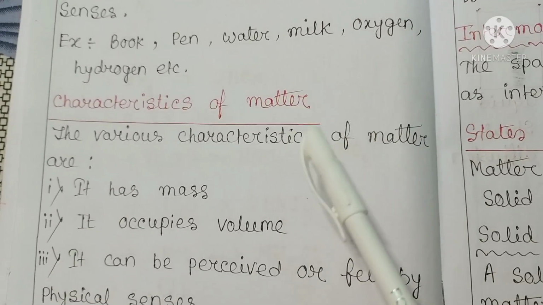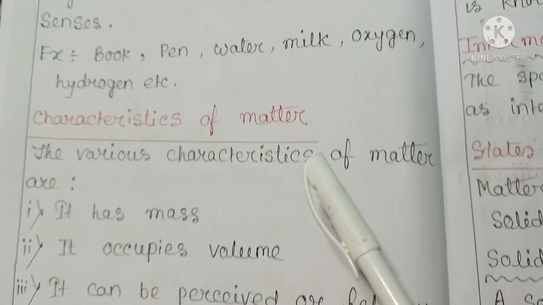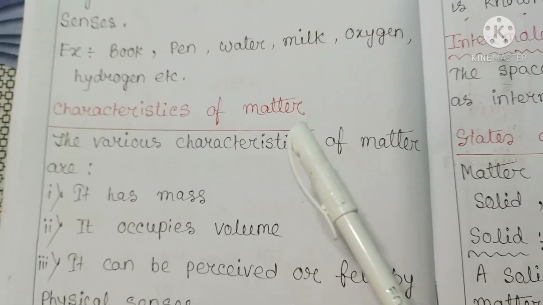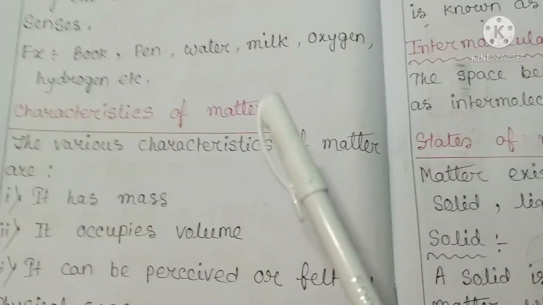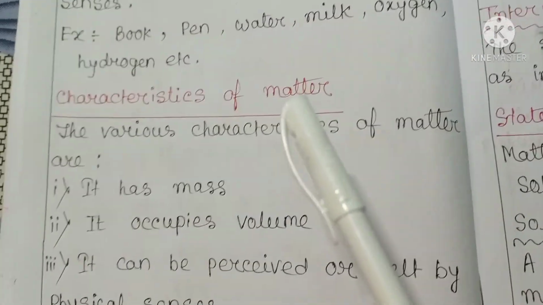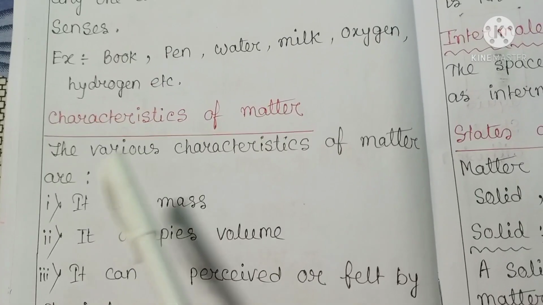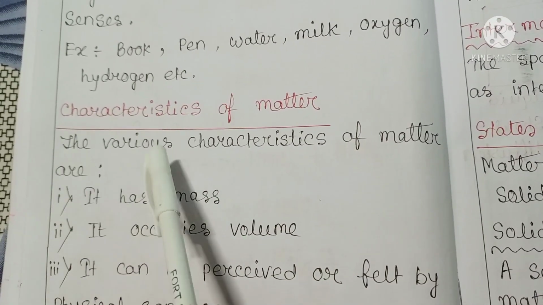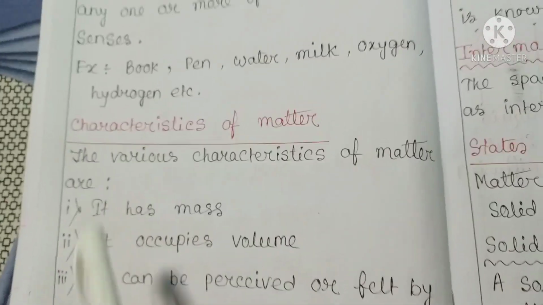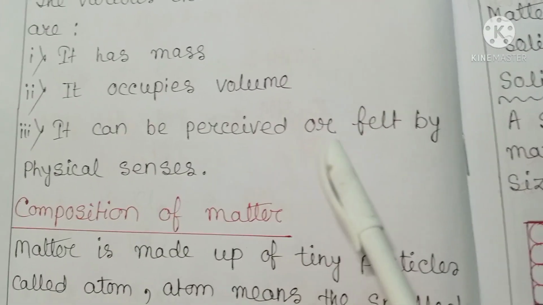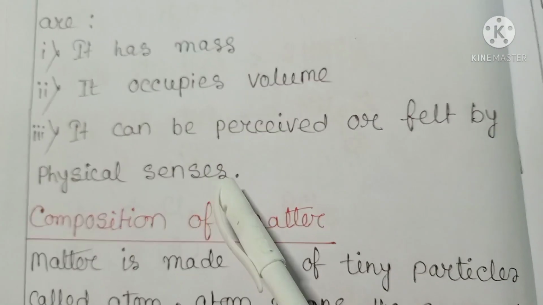But light, shadow, heat, sound, love, hate, magnetism are not regarded as matter, as neither do they have mass nor do they occupy any space. So the various characteristics of matter are: it has mass, it occupies volume, it can be perceived or felt by physical senses.